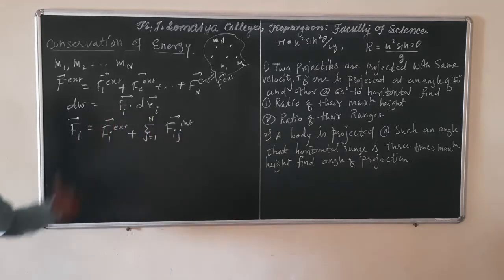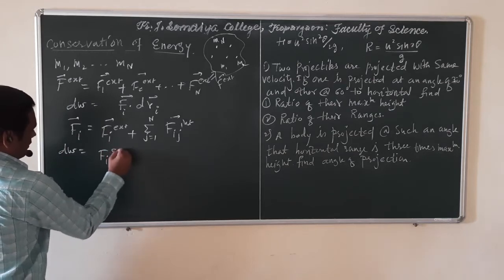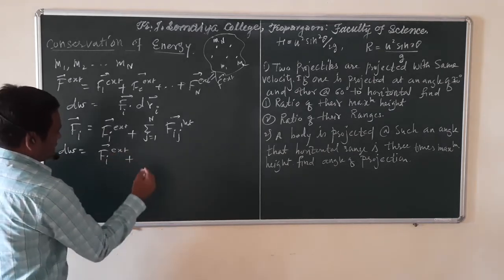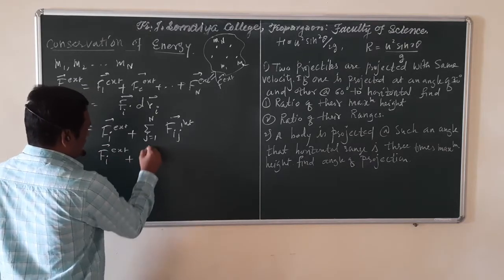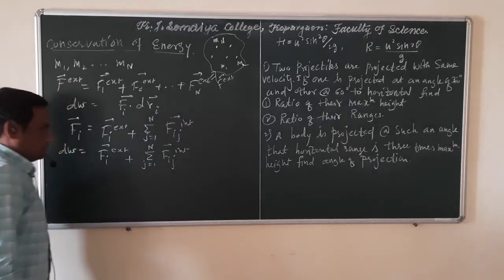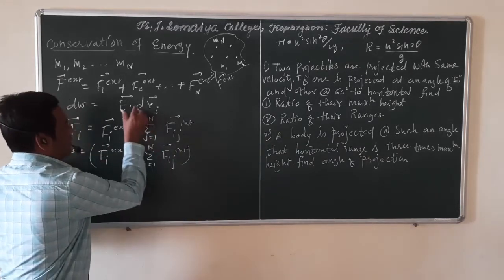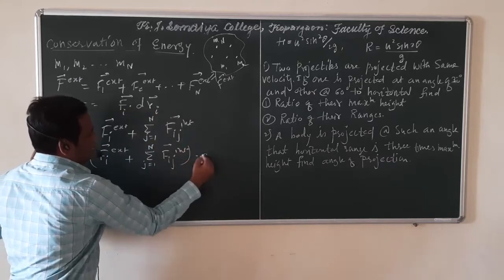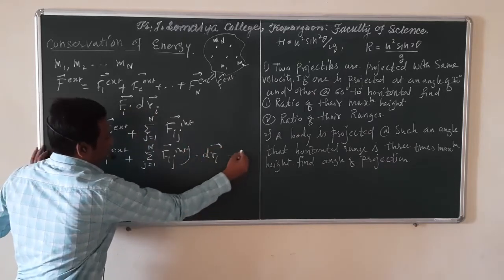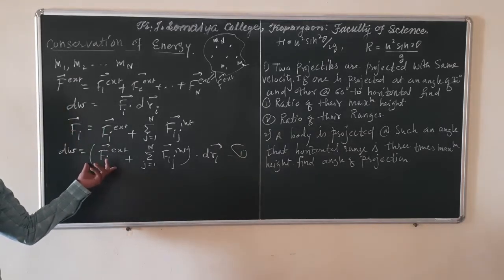So put this in the above equation. What we will get is dW equal to Fi external plus summation over j running from 1 to n of Fij internal, and you have to take the dot product with dri. Call this equation 1.